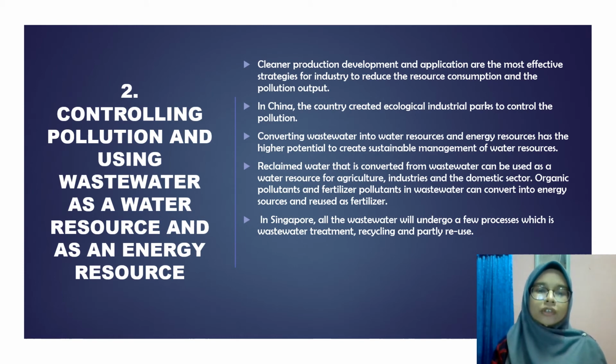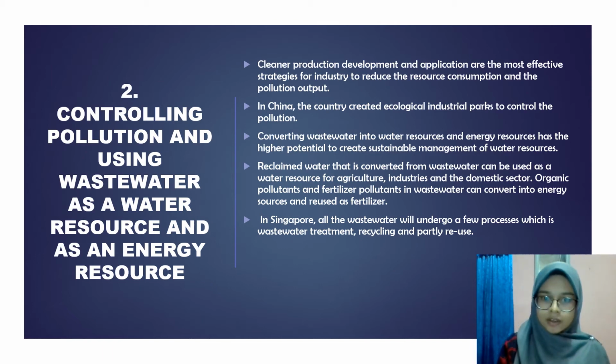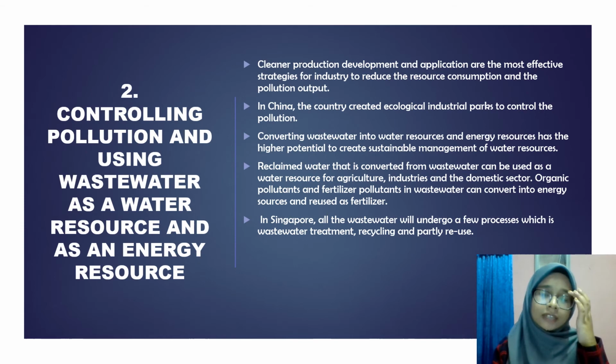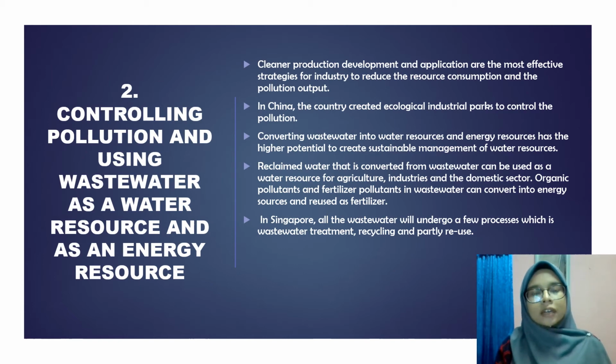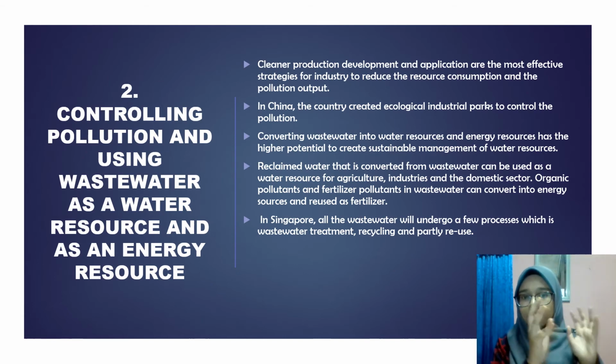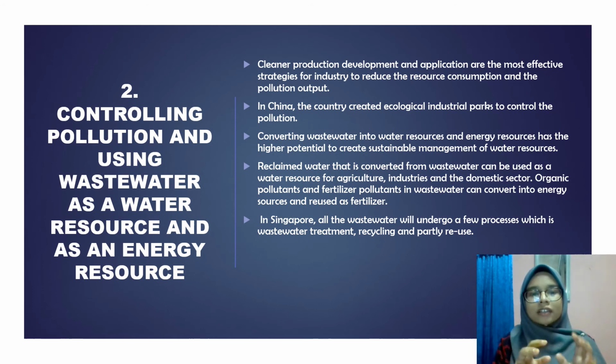Okay, controlling pollution and using wastewater as a water resource and as an energy resource is the second management to sustain water resource. Cleaner production development and application are the most effective strategy for industry to reduce the resource consumption and the pollution output. In China, the country created an ecological industry park to control the pollution. Industries in the ecological industry park will create relationships with other industries, so that wastewater generated by one industry may be utilized as a raw material by another.